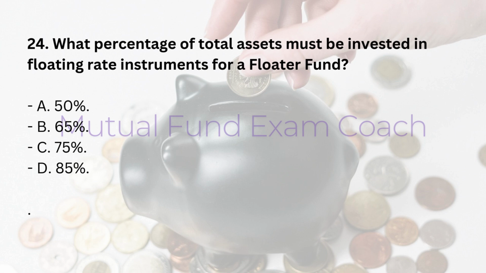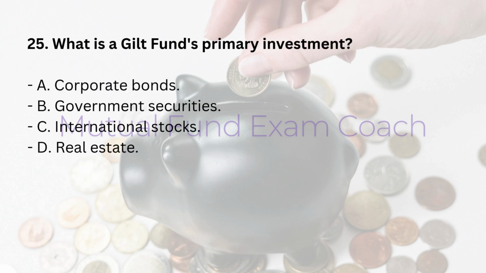24. What percentage of total assets must be invested in floating rate instruments for a floater fund? A. 50%. B. 65%. C. 75%. D. 85%. Answer: B. 65%. 25. What is a gilt fund's primary investment? A. Corporate bonds. B. Government securities.